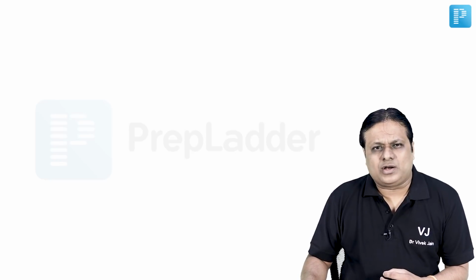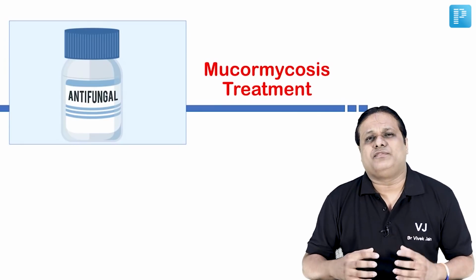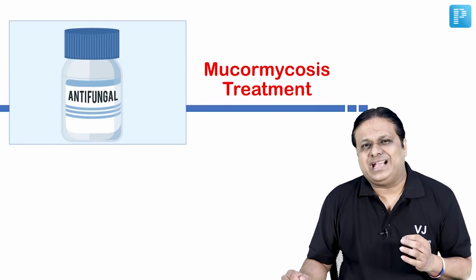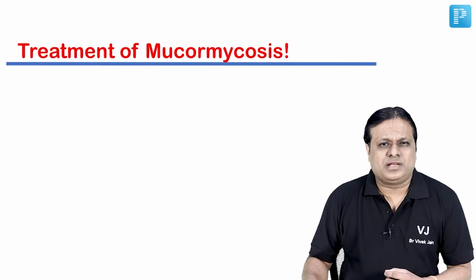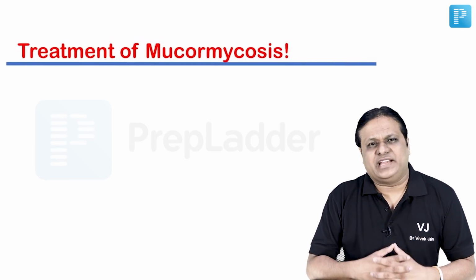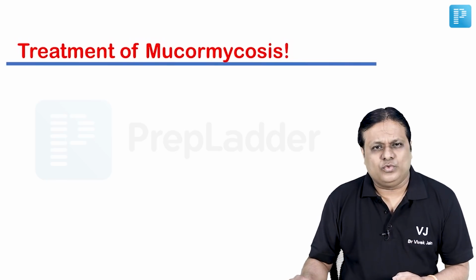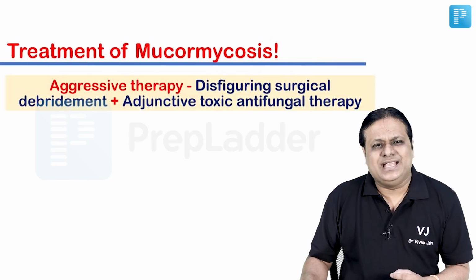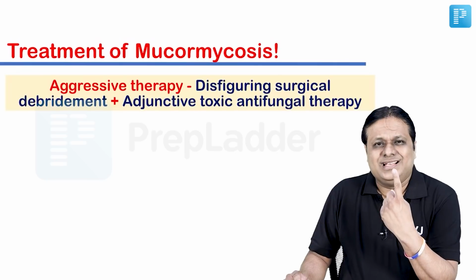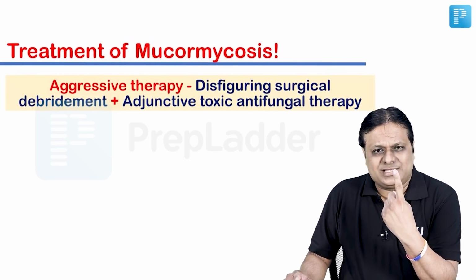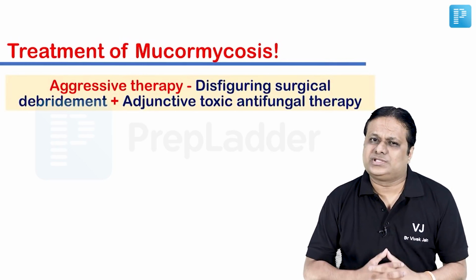Moving to the next part of the session, that is mucormycosis treatment. Friends, this particular fungal infection needs very aggressive management on the part of the clinician who is treating. So please remember, go through the detailed guidelines as shared by AIIMS Rishikesh, but briefly from the examination point of view, what you must know is that aggressive therapy comprises two components. If required, surgical debridement is the mainstay. Along with that, supportive antifungal therapy should be continued simultaneously.